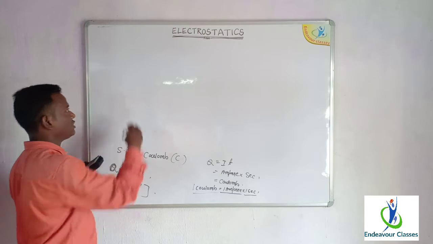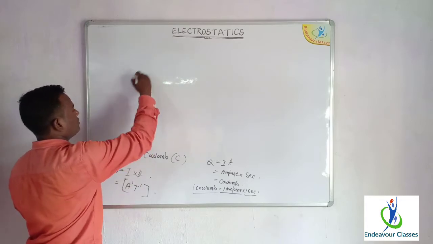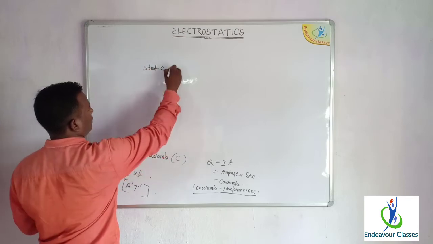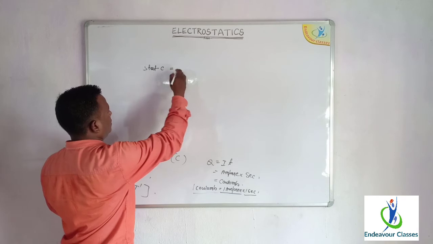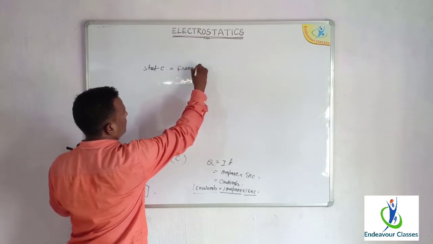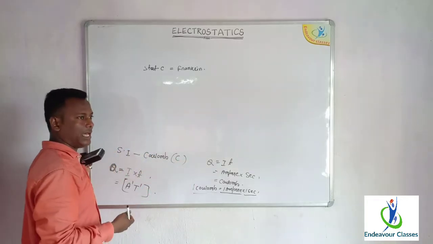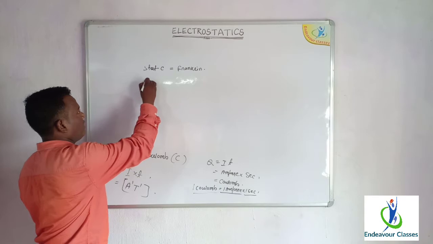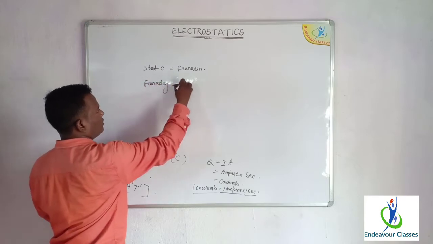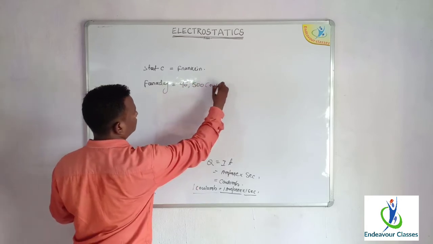And the smallest unit of charge, as we discussed, is the CGS electrostatic unit, the stat coulomb, which is also called Franklin. So this is the smallest unit of charge, and the largest practical unit of charge is the Faraday, which is 96,500 coulomb.